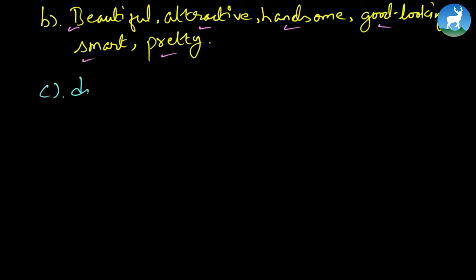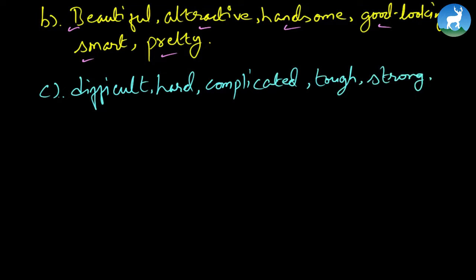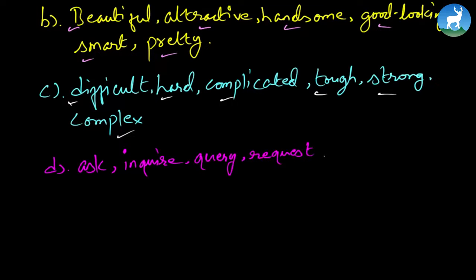Let's go for number C. Difficult, hard, complicated, tough, strong, complex. Now these words are put in such a manner that if you look at them, they are all synonyms. They all just mean the same. But remember, once again, our task here is to provide an antonym to each of these words. Okay? And finally, number D, ask, inquire, query, request, and question. So you can very well again provide an antonym to all these words. This you can again do as homework.